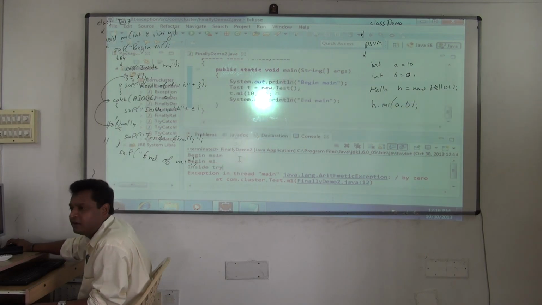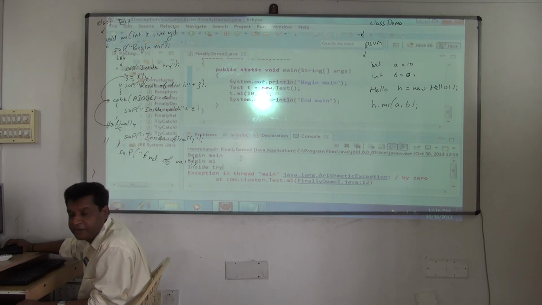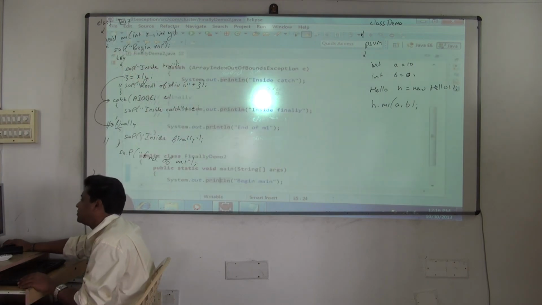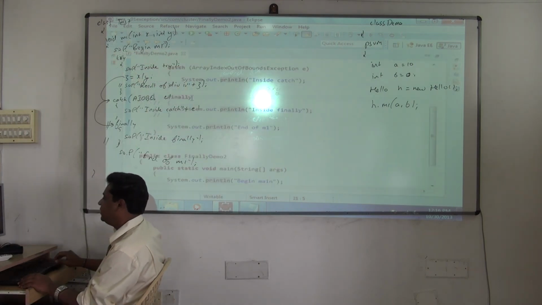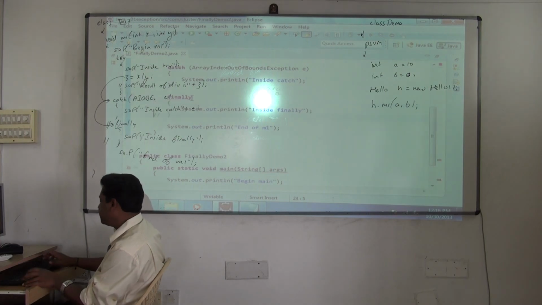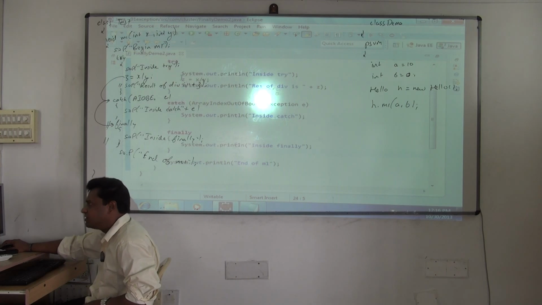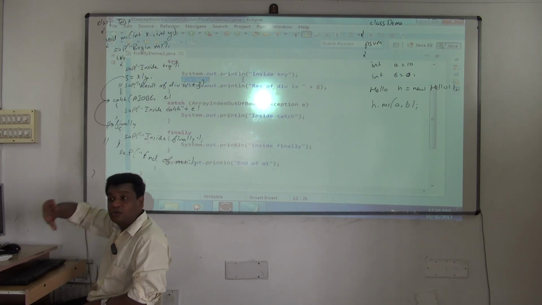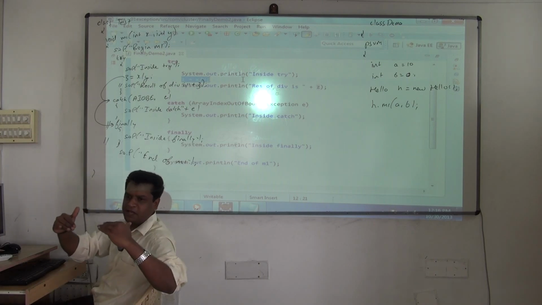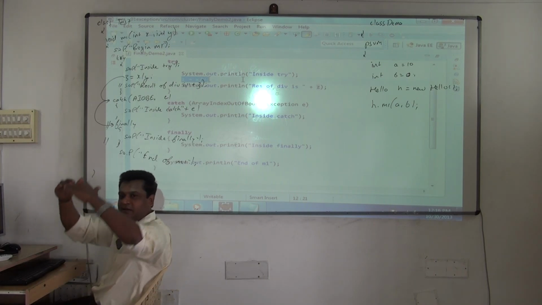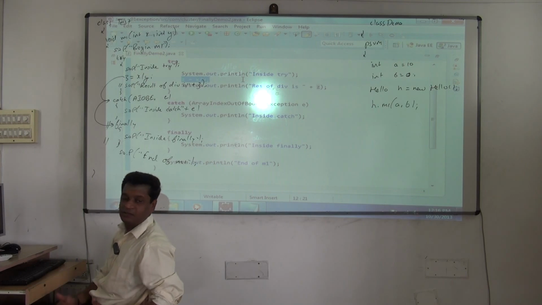And finally also is not getting executed. But see now what I'll do. If I write this statement in finally, now you see all the statements inside finally will get executed. The program will terminate, here it is terminating. But before the termination happens and it goes to the caller method, the statements will complete execution. Which are the statements?